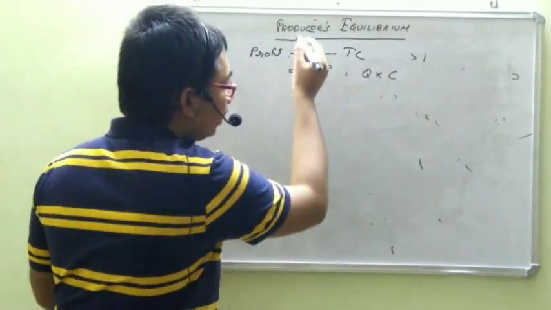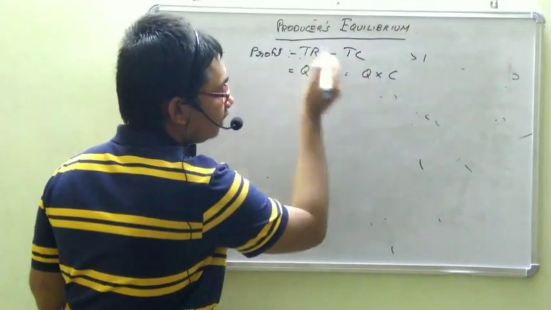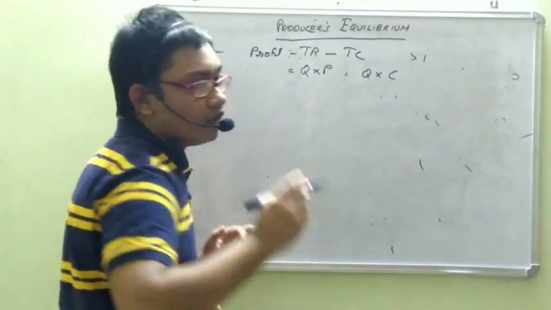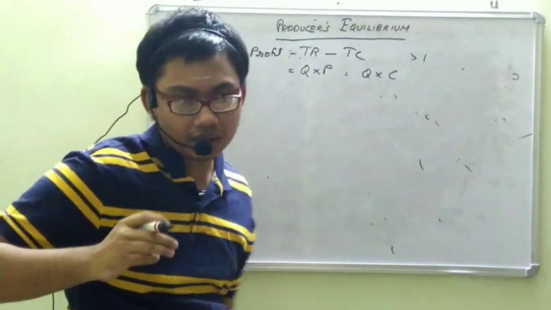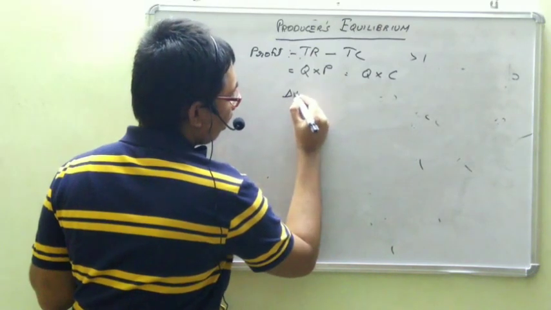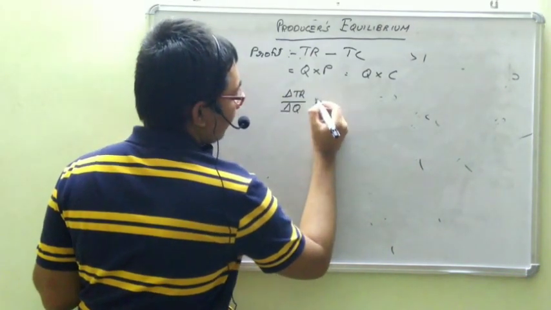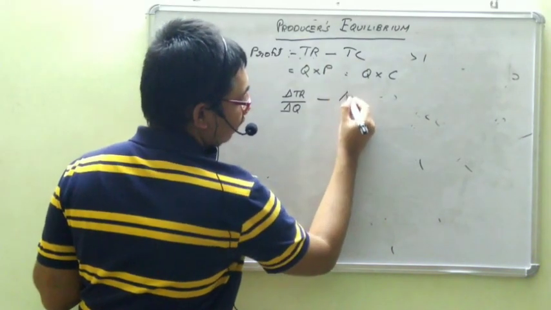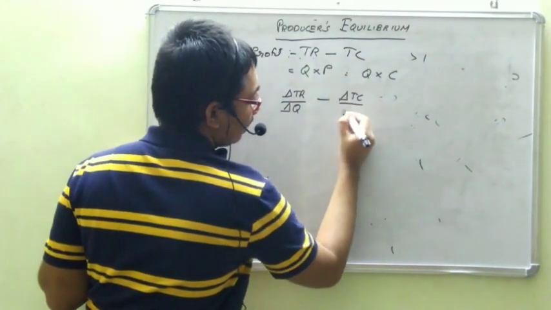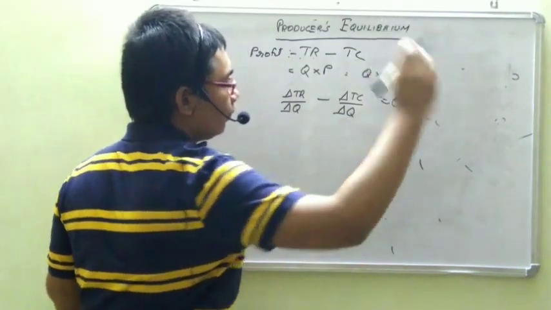When we take the derivative of TR minus TC with reference to the quantity, we get delta TR by delta Q minus delta TC by delta Q is equal to 0.